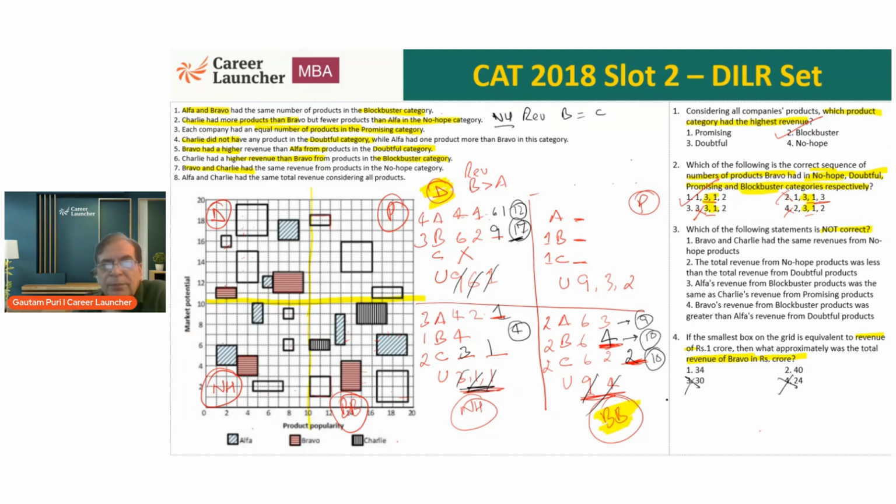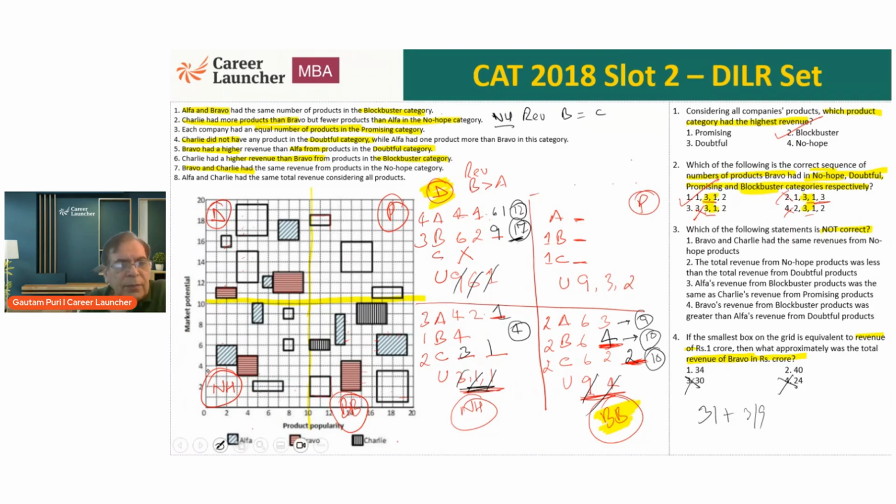Now, if it is 31 already, it can be 31 plus 2 or 3 or 9. 31 plus 2 is 33, not present. So 2 is not possible. 31 plus 3, 34, 31 plus 9, 40. Either of these two could be possible. Either 3 or 9. Okay. So as far as Bravo is concerned, it's either 3 or 9. So we can't do anything right now.